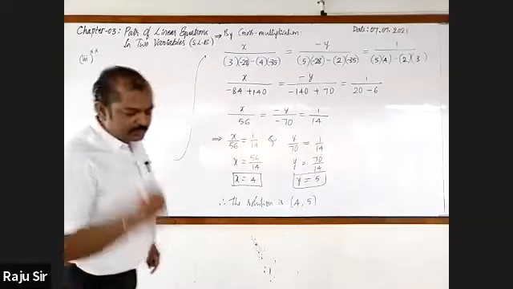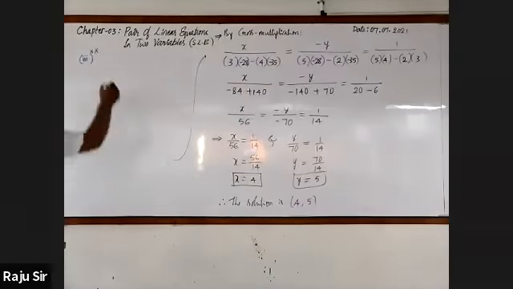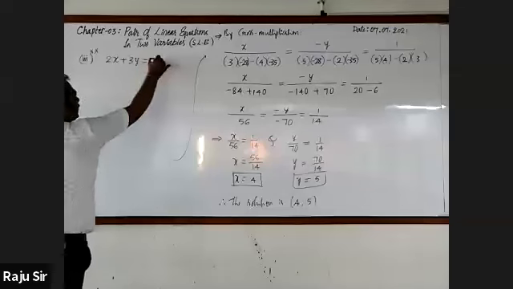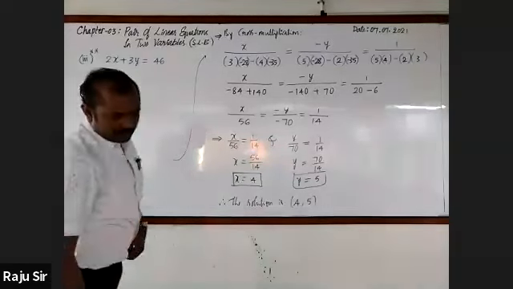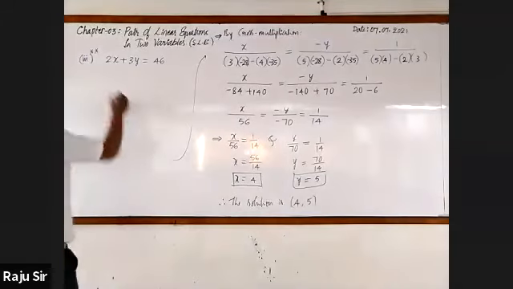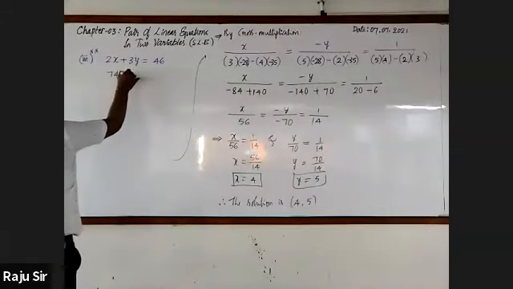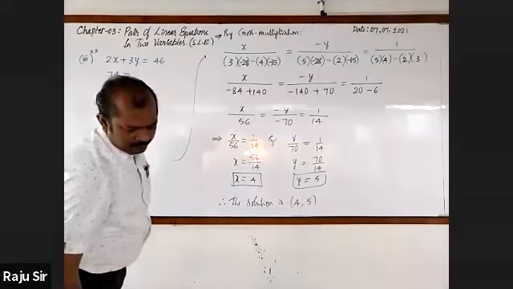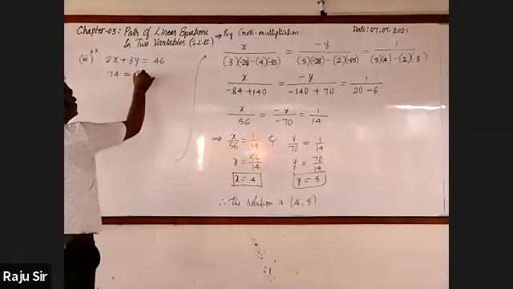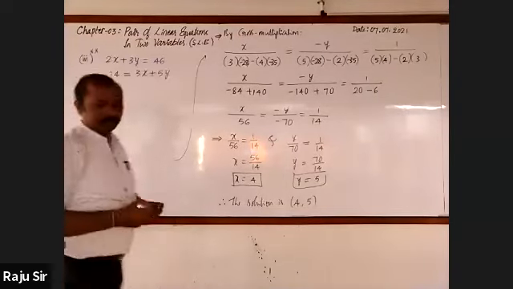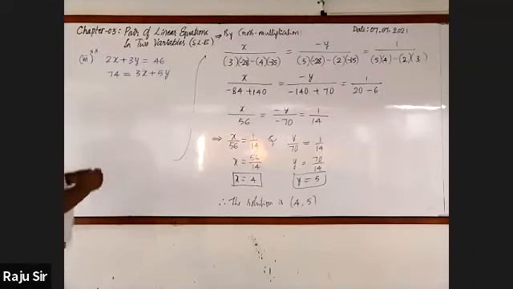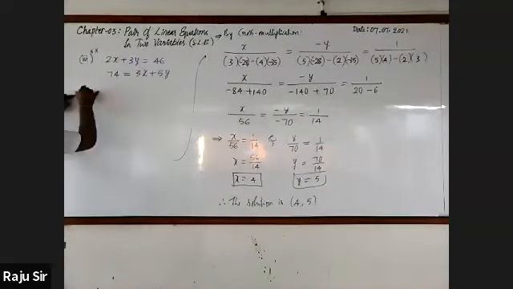It is 2x plus 3y equal to 46. 2x plus 3y is equal to 46. Another one: 74 is equal to 3x plus 5y. 3x plus 5y. Yes. Go on writing with me. This time let us write as quick as possible.